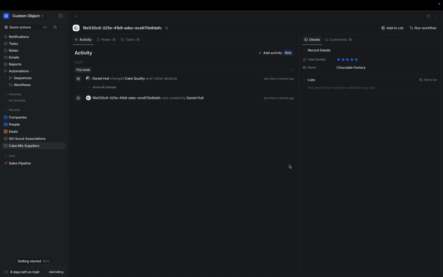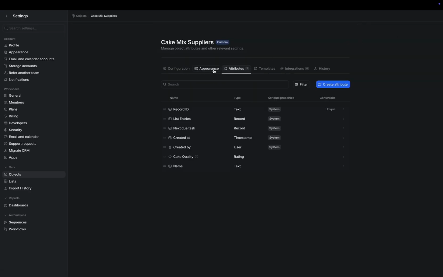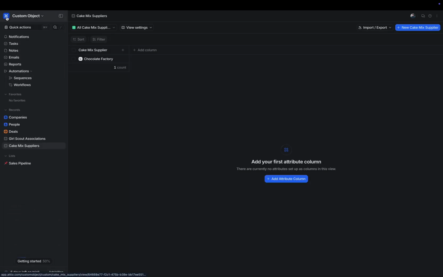At this point, you may run into a bug where it's showing the ID as the name. Super simple to fix. Select the 3 dots on the top right corner and select Manage Attributes. And then underneath Appearance, we want to choose Record Text as the name attribute for the custom object. Now, if we escape out and return to the object, we can see the name is being displayed underneath the primary cake mix supplier name.